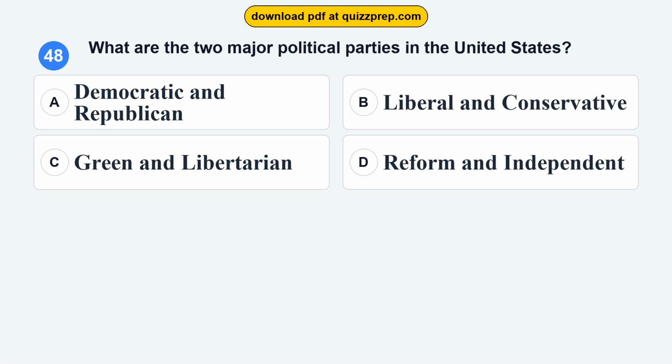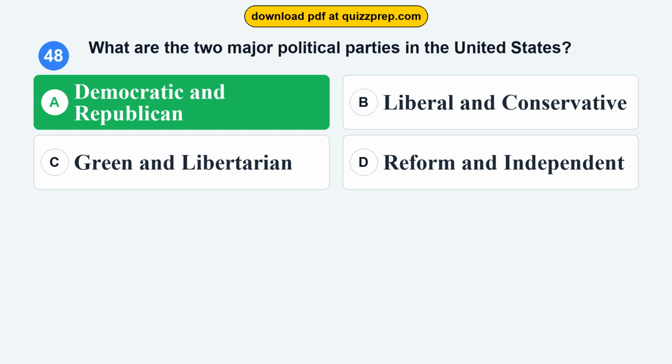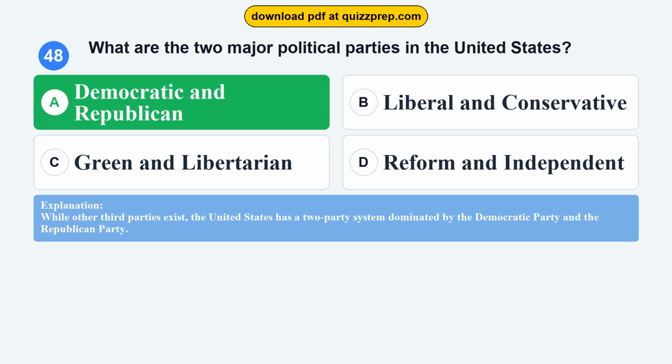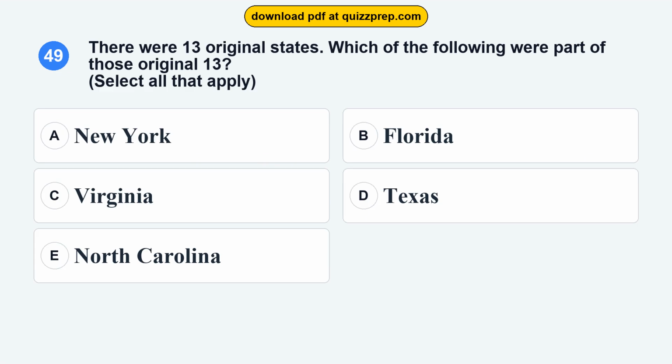Question 48. What are the two major political parties in the United States? Option A. Democratic and Republican. Option B. Liberal and Conservative. Option C. Green and Libertarian. Option D. Reform and Independent. The correct answer is option A. Democratic and Republican. While other third parties exist, the United States has a two-party system dominated by the Democratic Party and the Republican Party.